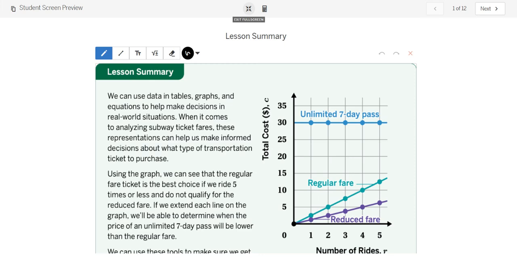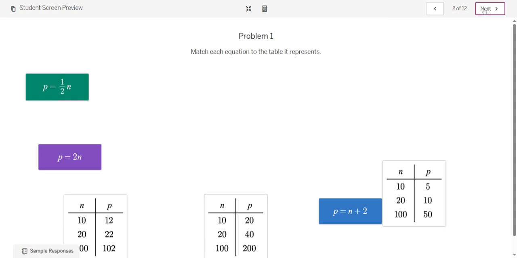Okay, so today we looked at comparing these three situations, the reduced fare versus the regular fare versus a constant rate. And so we could ask or answer a lot of different questions about this. Like, you can't really see, but for a regular fare to be $30 at $2.50 per ticket, you're going to buy a lot of tickets at that point. But we're going to look at all sorts of different things about the graph.